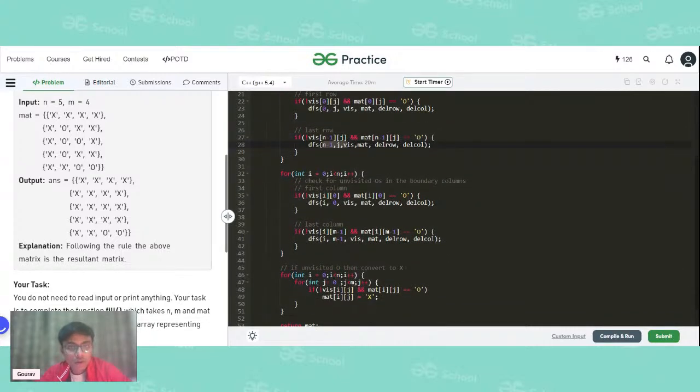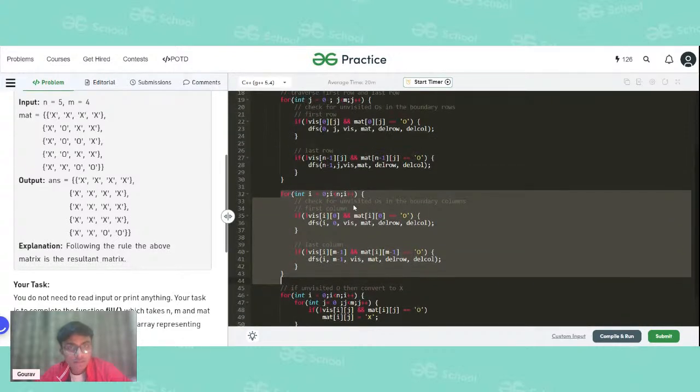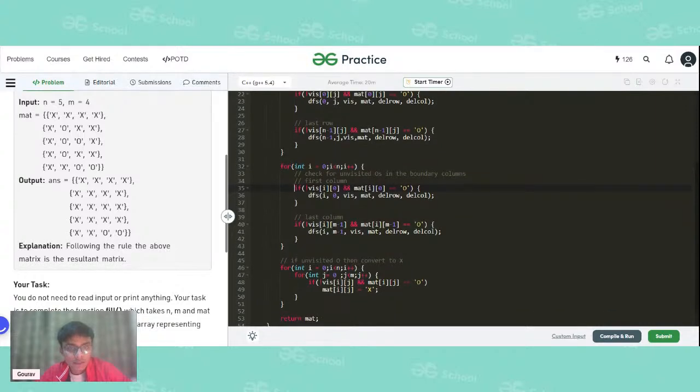Again, we will run a for loop. This time it is for the first column and the last column, because this is also a boundary. This if statement is checking the first column, and this if statement is checking the last column. Similarly, we are again doing a DFS. If it is in the first column, we are sending the coordinates i comma 0. If it is in the last column, we are sending the coordinates i comma m minus 1. At the same time, we are sending the other parameters also: the visited array, the matrix, the movement array, del row and del col.